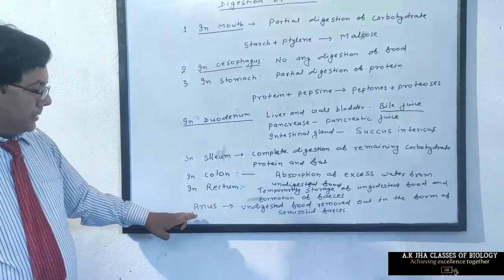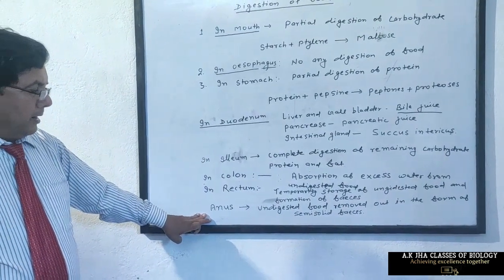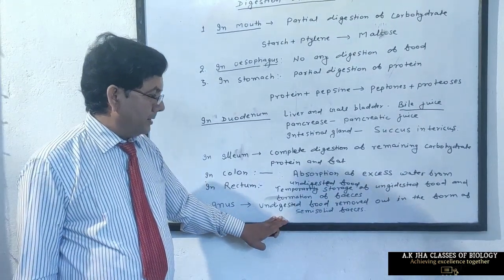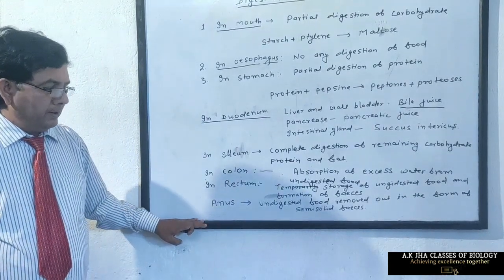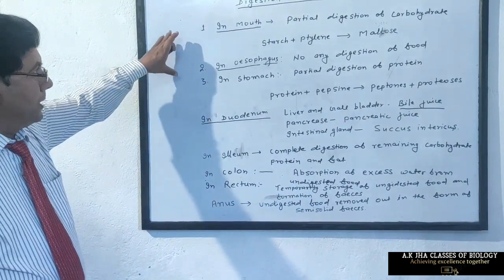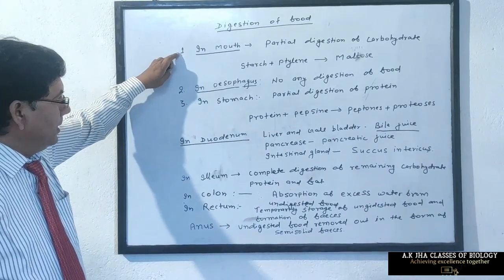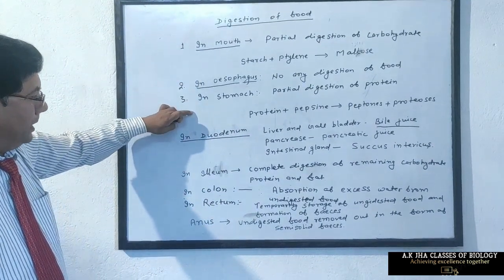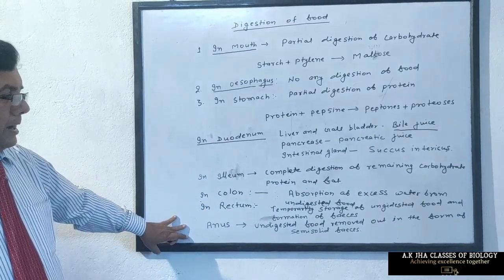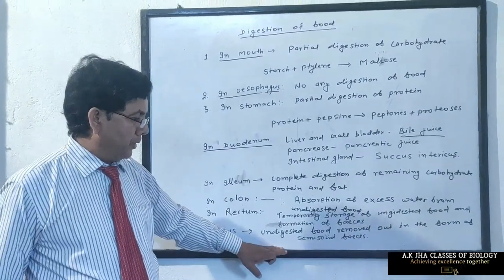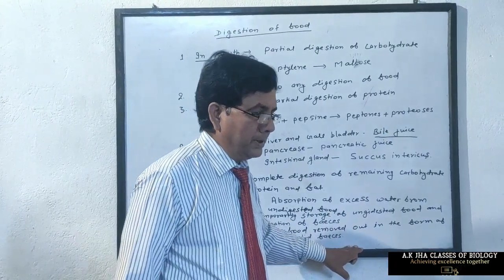Now the rectum opens into the anus, and from the anus the undigested food is removed in the form of semi-solid feces. That means whole digestion of food occurs in the mouth, esophagus, stomach, duodenum, ileum, colon, rectum, and anus, and the undigested food is removed in the form of semi-solid feces.